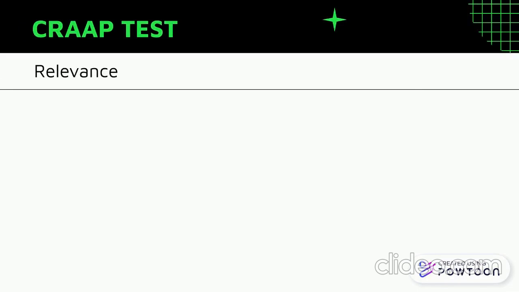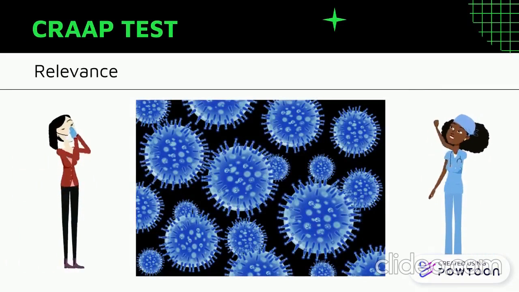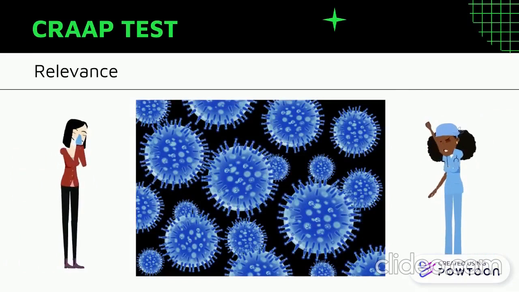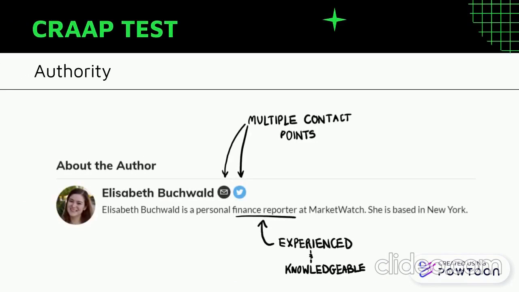This article relates to our current situation because we are still in the midst of a COVID pandemic. It is intended for everyone concerned about mask shortages and is not too complex. We know that this article is authoritative as the author is easily contactable with multiple points of contact including her email and Twitter, is experienced and knowledgeable in the field as she is a finance reporter, and is affiliated with the reputed news site MarketWatch.